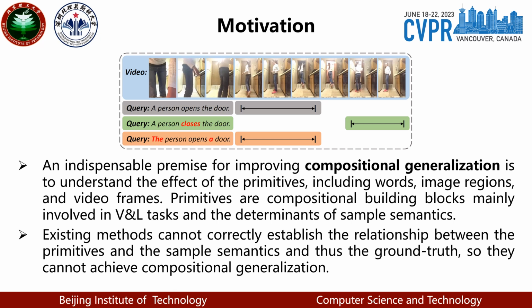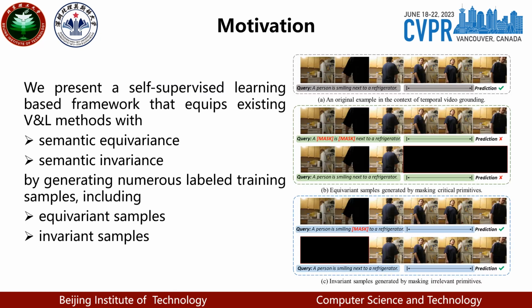However, existing methods cannot correctly establish the relationship between the primitives and the sample semantics, and thus the ground truth, so they can't achieve compositional generalization. In this paper, we present a self-supervised learning-based framework that equips existing vision and language methods with semantic equivariance and semantic invariance.